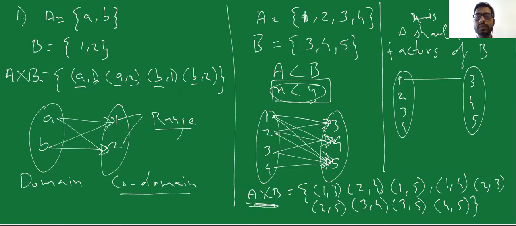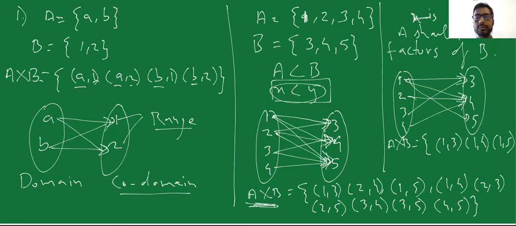So 1 is obviously going to be a factor of everyone. So 1 is going to be related to 3, 4, and 5. However, 2 is a factor of 4. 3 would be only a factor of 3, and 4 would be only a factor of 4. So the relation this time would be 1 is related to 3, 1 is related to 4, 1 is also related to 5. However, 2 is only related to 4, 3 is only related to 3, and 4 is only related to 4.